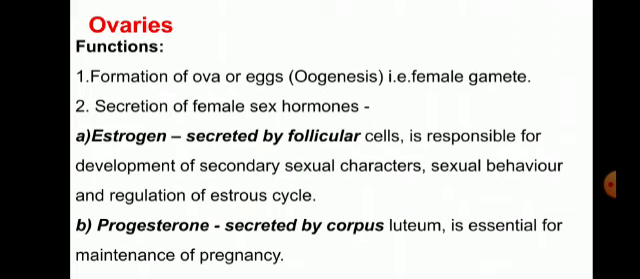The other is progesterone, which is secreted by the corpus luteum. The corpus luteum is a small gland that is present at the time of heat. It is called the corpus luteum. This progesterone is essential for the maintenance of pregnancy.